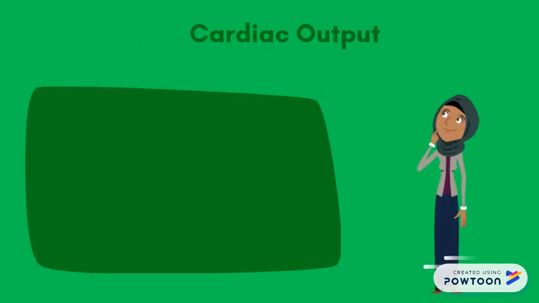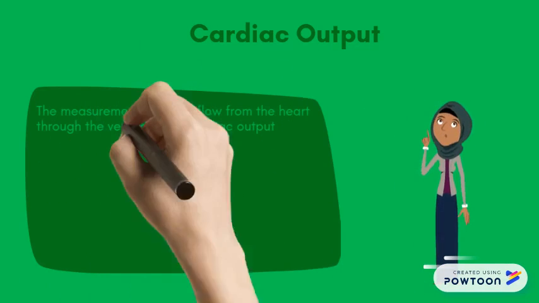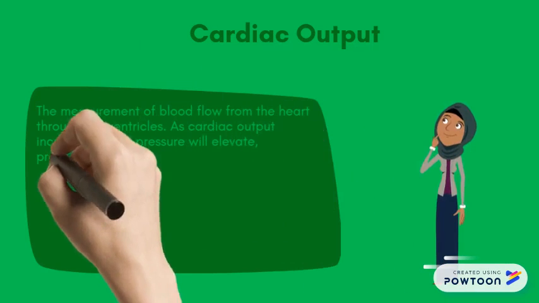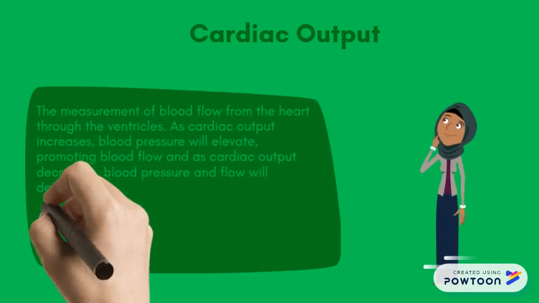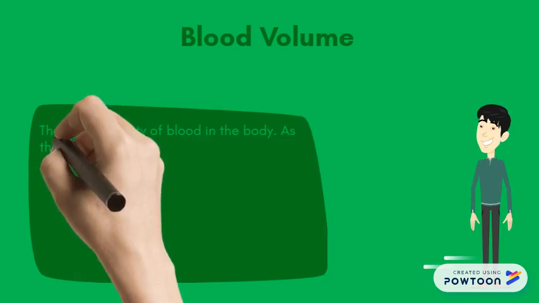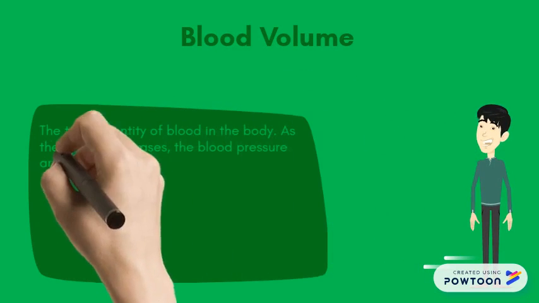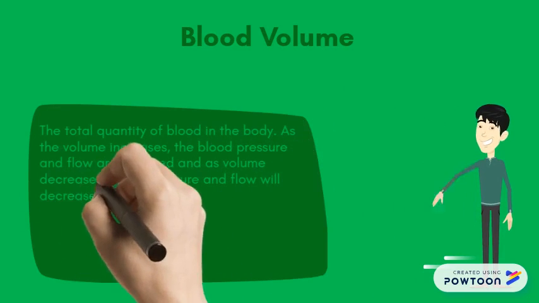Cardiac output is the measurement of blood flow from the heart through the ventricles. As cardiac output increases, blood pressure will elevate, promoting blood flow, and as cardiac output decreases, blood pressure and flow will decrease. It can be affected by heart rate and stroke volume. Blood volume is the total quantity of blood in the body. As the volume increases, the blood pressure and flow are elevated, and as volume decreases, blood pressure and flow will decrease also. It can be affected by cardiac output and blood velocity.